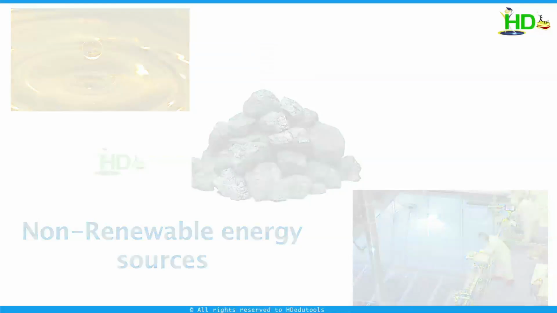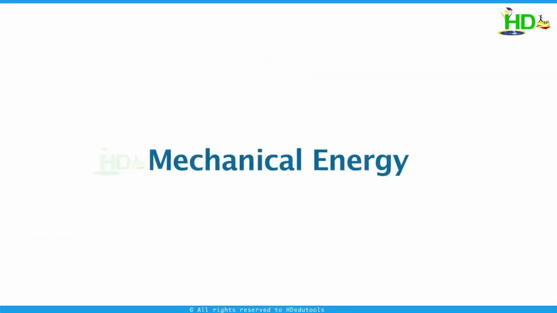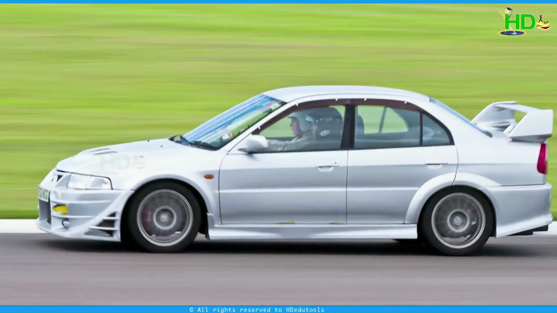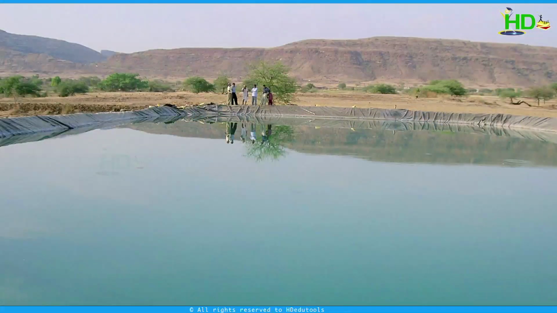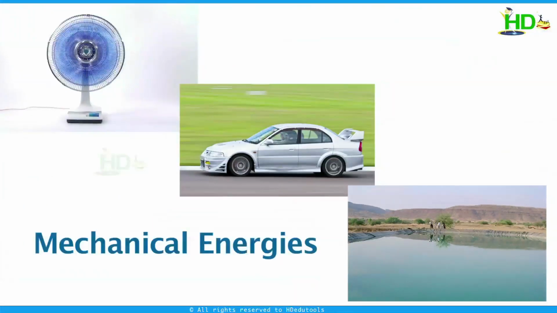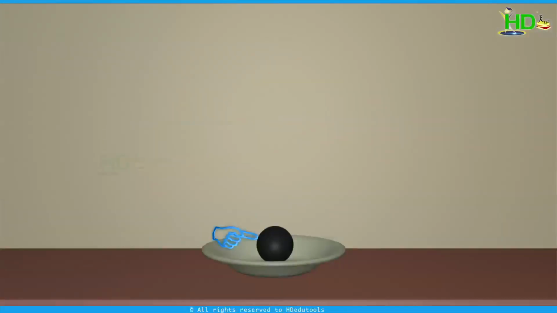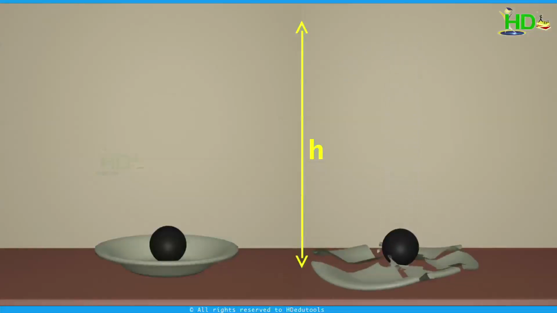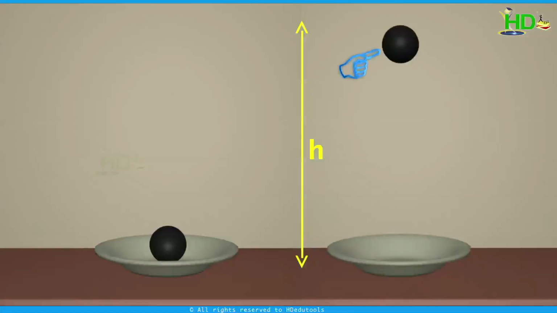Now we discuss in detail about mechanical energy: energy of a rotating fan, energy of a moving car, energy of stored water. All these are mechanical energies. We take a small example. Suppose a marble is on a plate. Take this marble to height h and allow it to fall. Then what happens? The plate will break. That means the marble at some height is having energy. It can do some work.